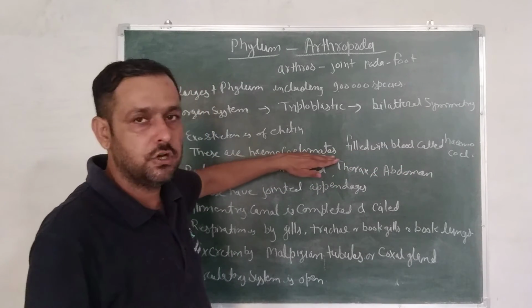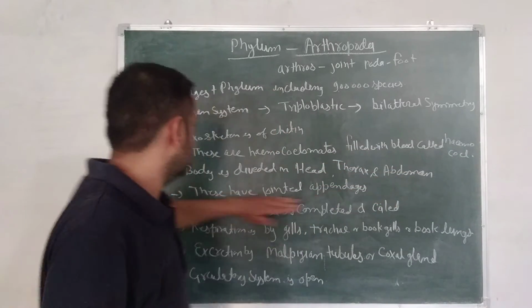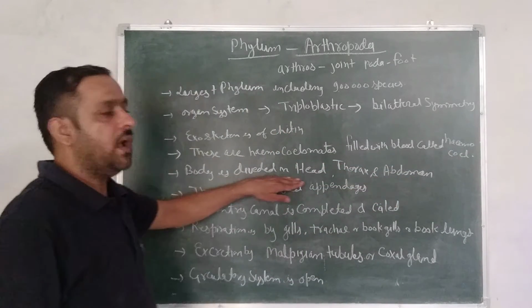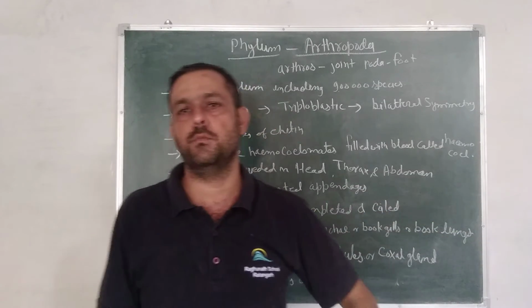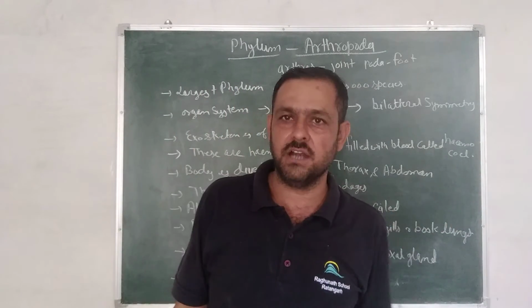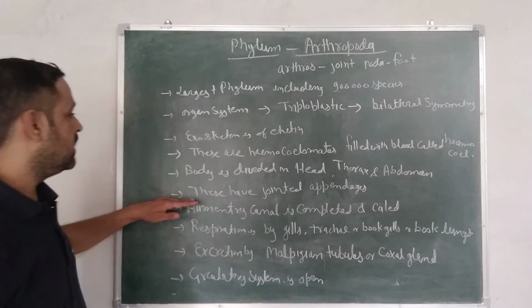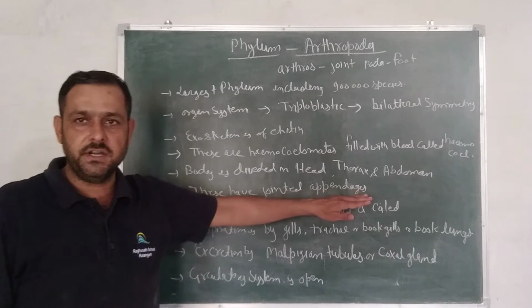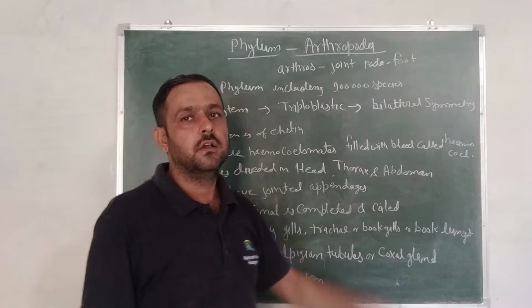Next, the body is divided into head, thorax and abdomen. This is the first phylum in which the body is divided into three parts: head, thorax and abdomen. These have jointed appendages.